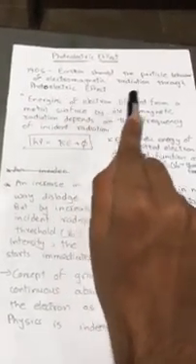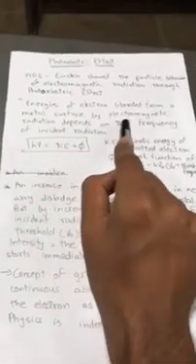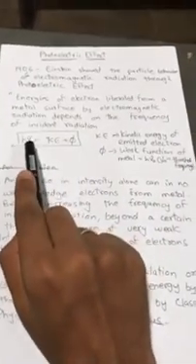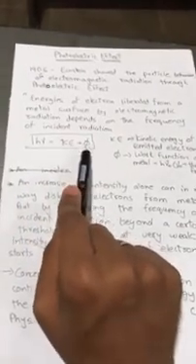Next we are coming to the photoelectric effect. In 1905, Einstein showed the particle behavior of electromagnetic radiation through the photoelectric effect. This states that the energy of an electron liberated from a metal surface by electromagnetic radiation depends on the frequency of incident radiation, where h nu equals KE plus phi.